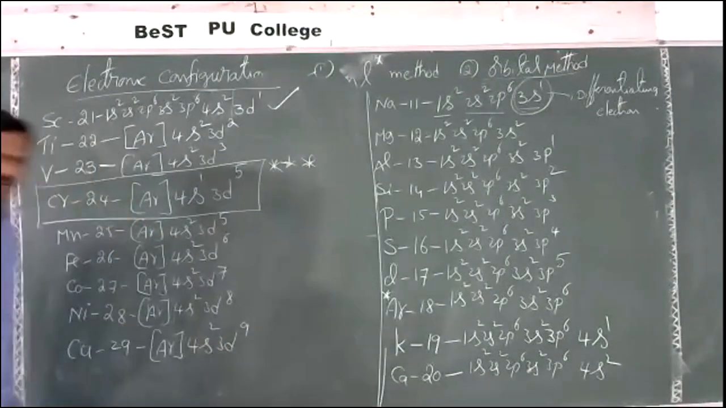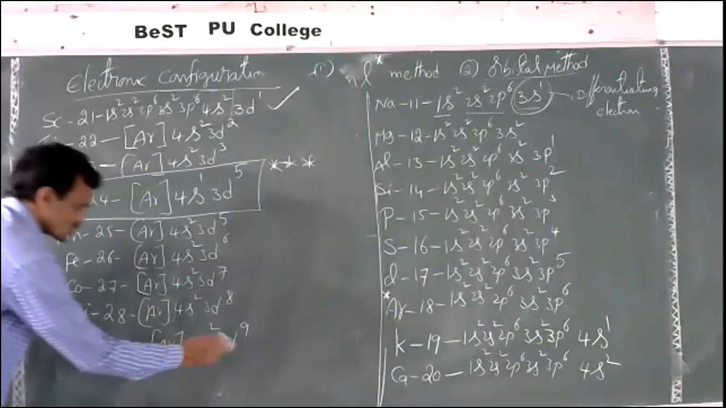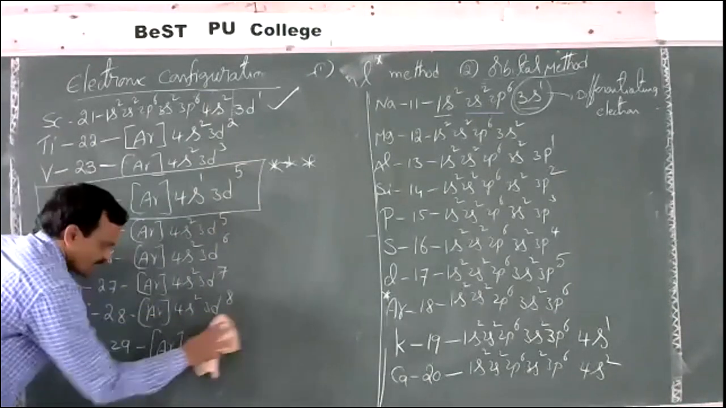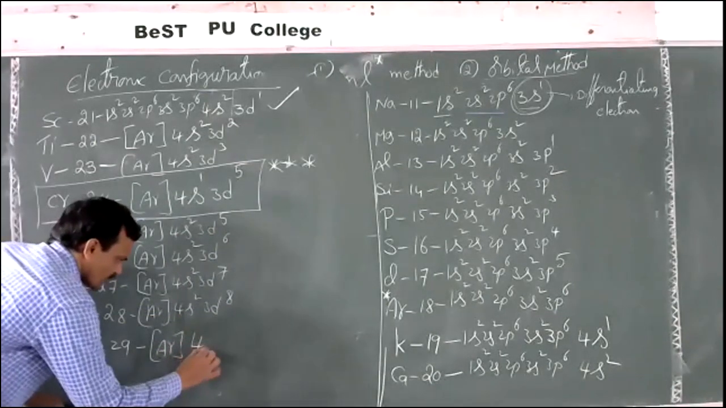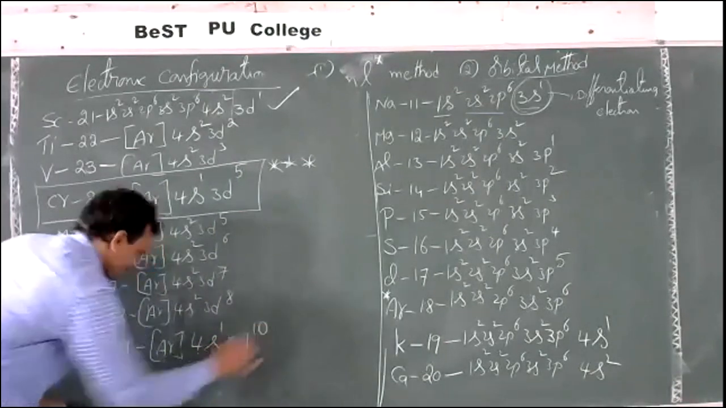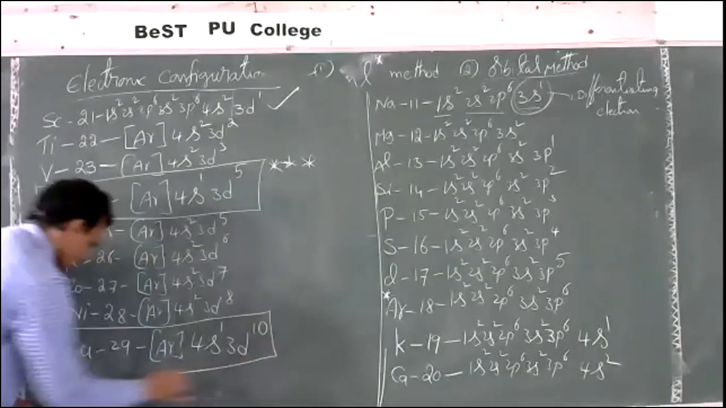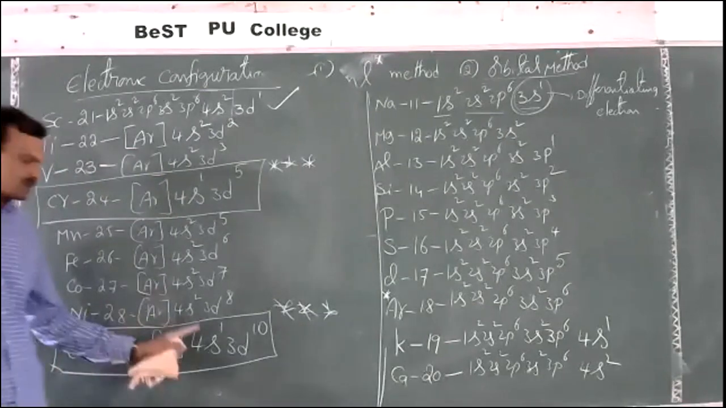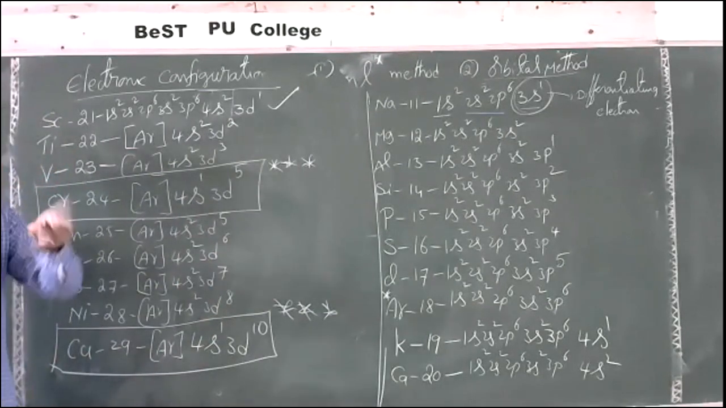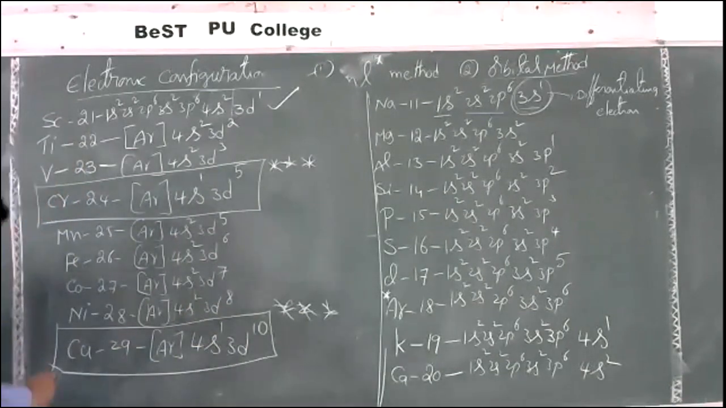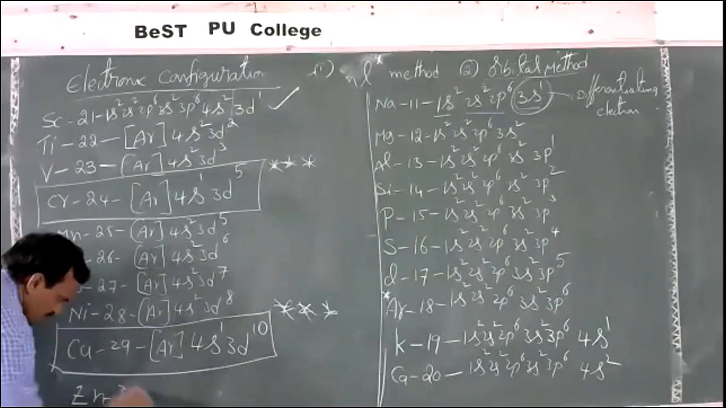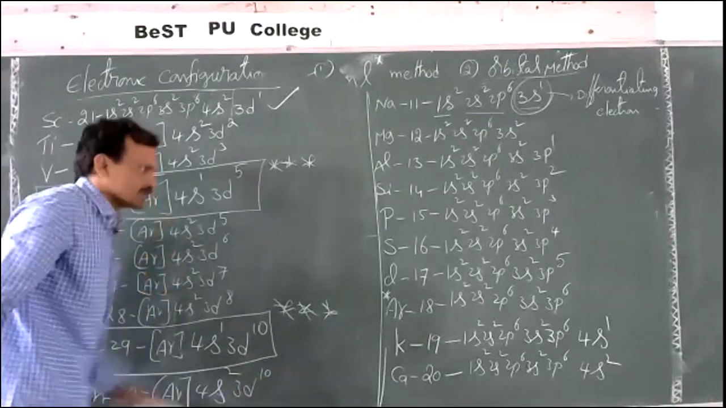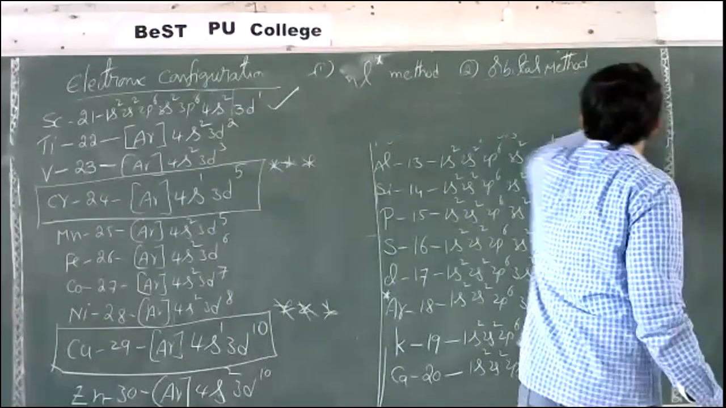4s2 3d9 is expected, but this also will not show the regular configuration. Instead of 4s2 3d9, copper shows 4s1 3d10. This is also an anomalous electronic configuration, different from the regular. Our expected is 4s2 3d9, but the actual configuration is 4s1 3d10. And last one, zinc, atomic number 30. This is argon 4s2 3d10. As usual, the regular configuration comes.